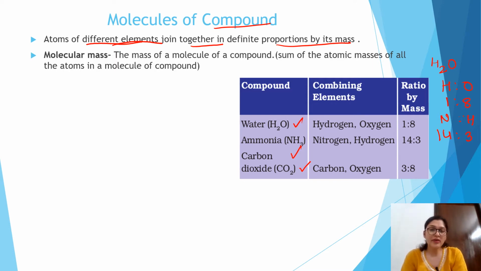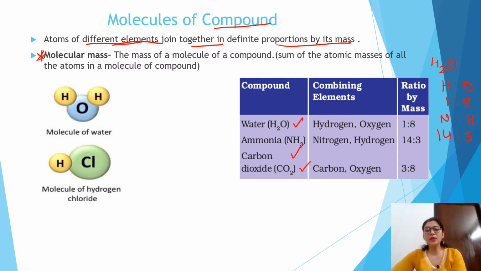The next important definition is what we mean by molecular mass and how you calculate it. Molecular mass is nothing but the sum of the masses of all the atoms present in a molecule. That means the atomic mass of hydrogen plus the atomic mass of oxygen plus again the atomic mass of hydrogen.